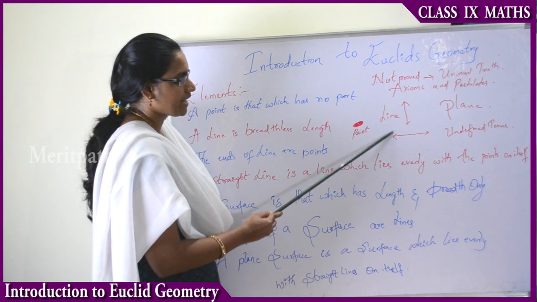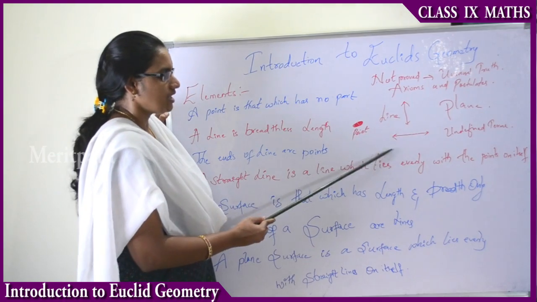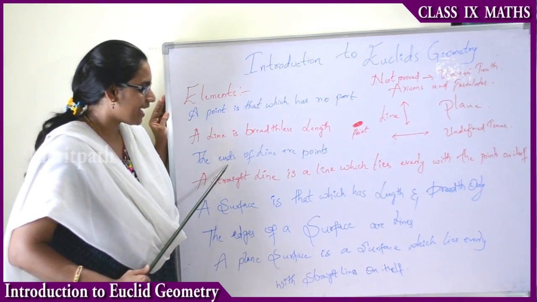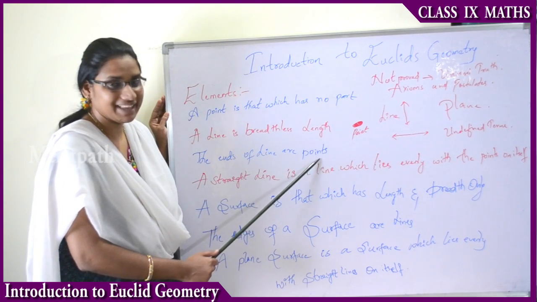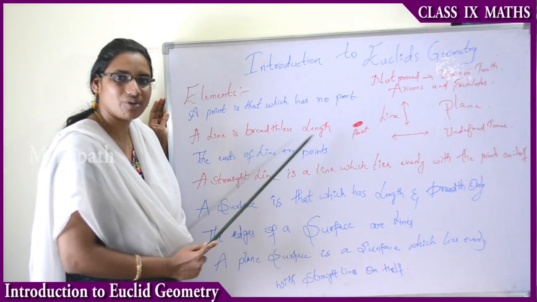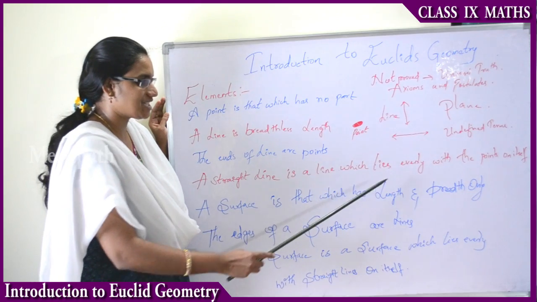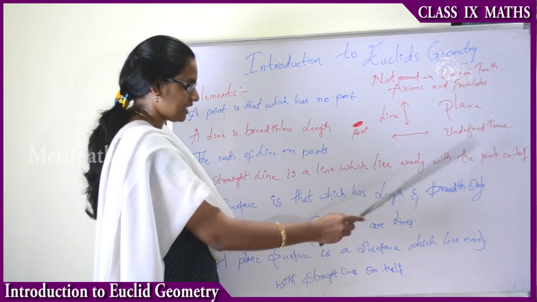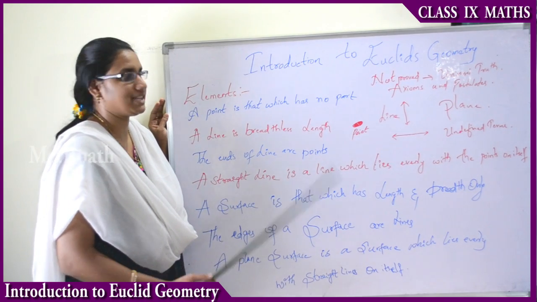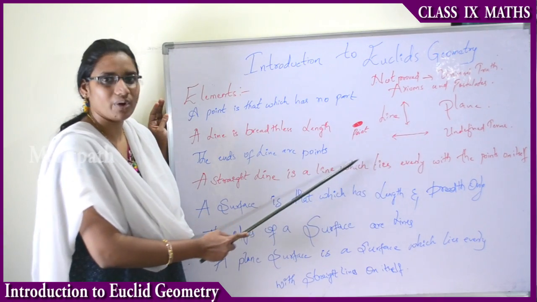Breadth is denoted in the vertical direction, but a line doesn't have any vertical position. Therefore there is no breadth for a line. In a similar way, the ends of a line are points. These 2 ends are known as the 2 points of a line. A straight line is a line which lies evenly with the points on itself. That means it has some points, and the line lies evenly on those points.